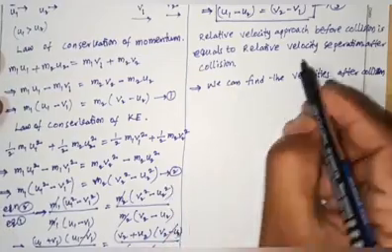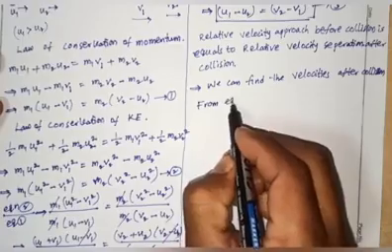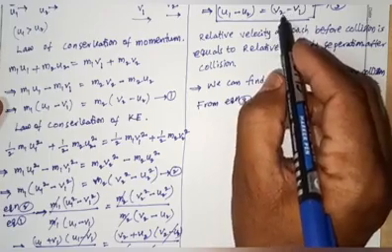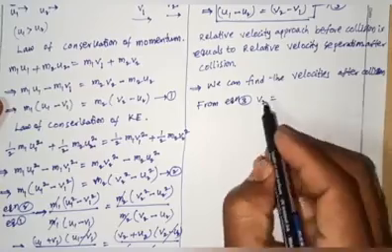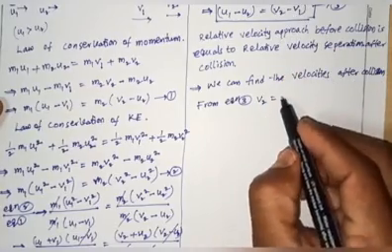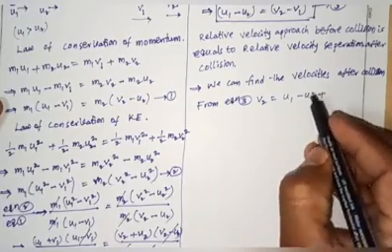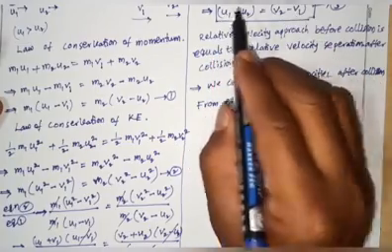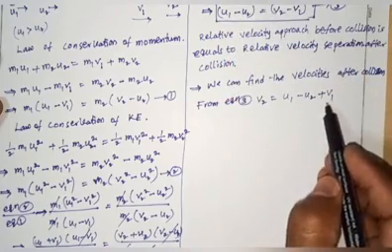So listen, from equation number 3, first we find v1. Then v2 equals u1 minus u2 plus v1; v1 is taken to the left side, negative becomes positive, so plus v1.